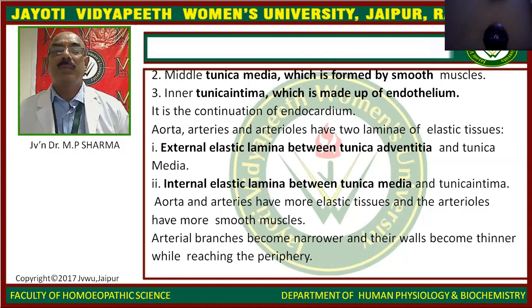Now, aorta and arteries have more elastic tissue, and the arterioles have more smooth muscle. Arterial branches become narrower, and their wall becomes thinner while reaching the periphery.